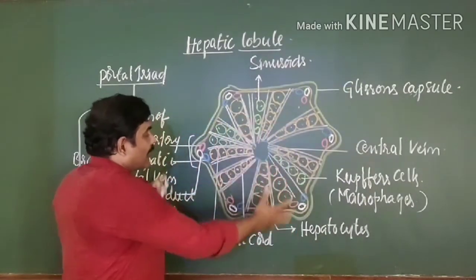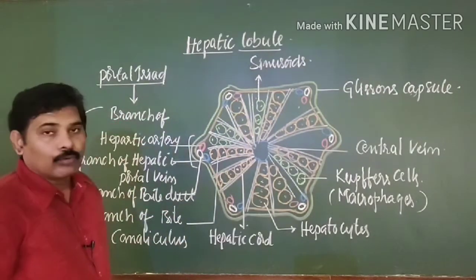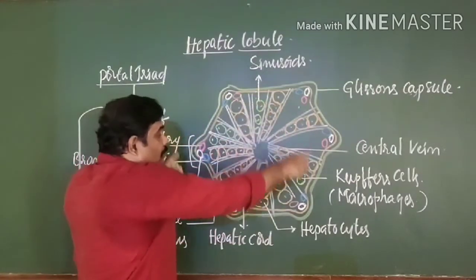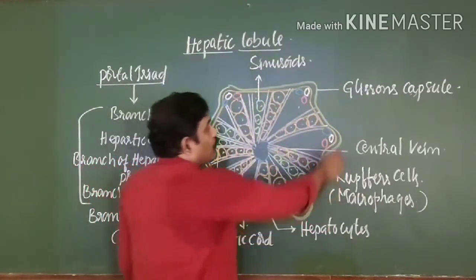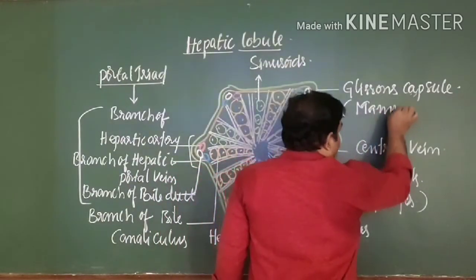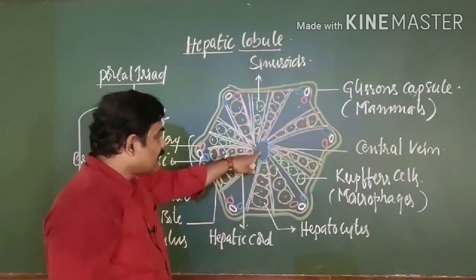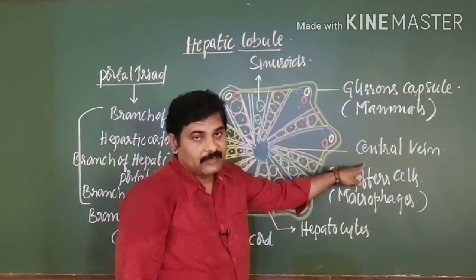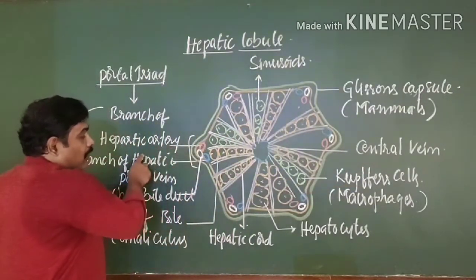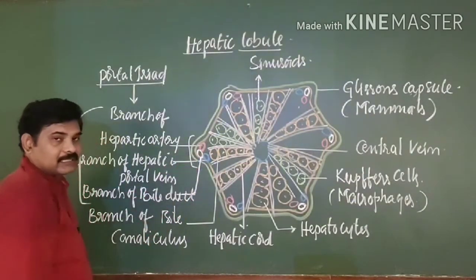So this is all about the structural and functional unit of your liver, the hepatic lobule, which has a hexagonal structure and is covered by a connective tissue membrane known as Glisson's capsule. This is present only in mammals. At its center, the central vein is present, and at the corners you can see the branch of the hepatic artery, the branch of the hepatic portal vein, and the branch of the bile duct.